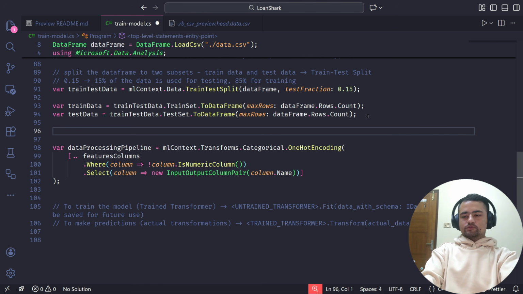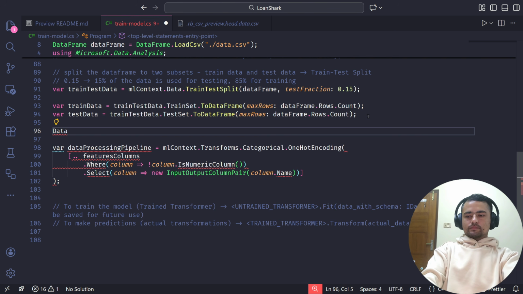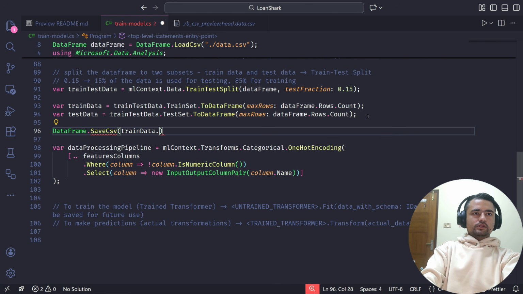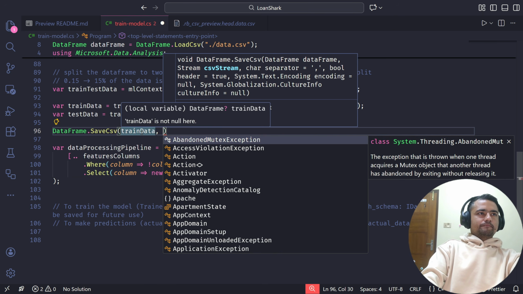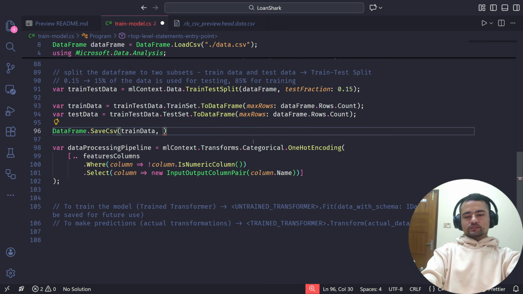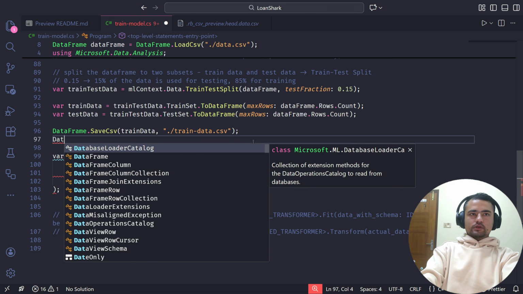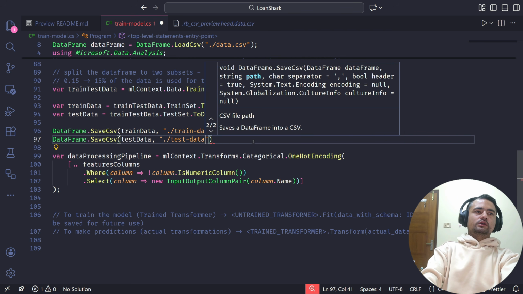Okay, but before we do anything, I'd actually like to save this train data and test data using the static method, save CSV, the train data. Now we need to give the path to save this, which is just going to be train data.csv, and for the other one, I'm just going to say test data.csv.